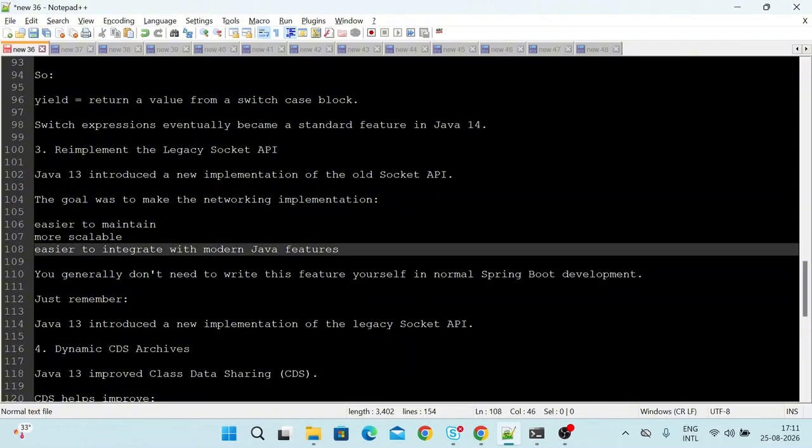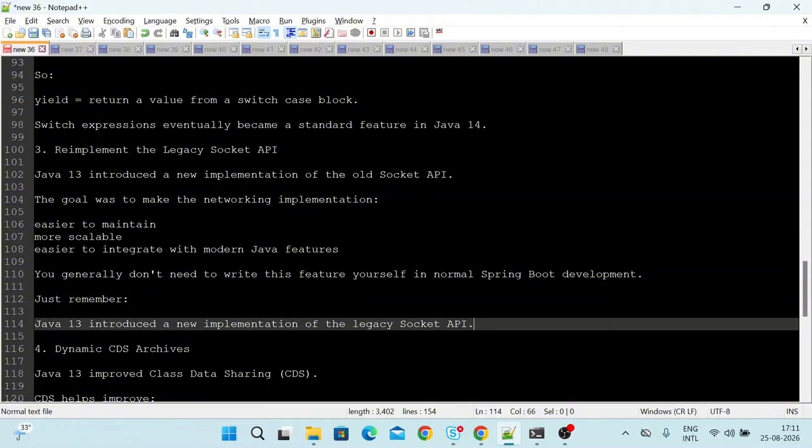You generally don't need to write this yourself in normal Spring Boot development. Just remember that Java 13 introduced a new implementation of the legacy socket API.